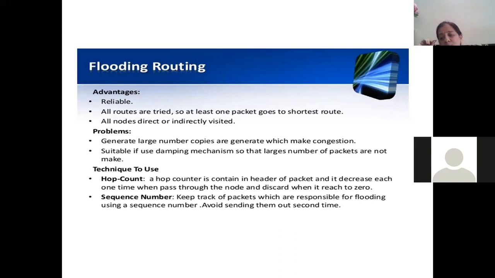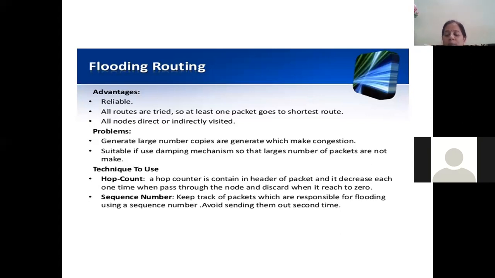So flooding can be used not particularly for routing, but in specific situations. One such situation is when routers are unaware of their neighbors, when routers do not know any path, or when routers get booted up newly and want to discover the other paths. At that time, they can make use of the flooding algorithm.